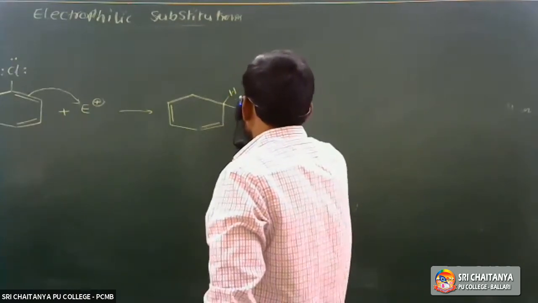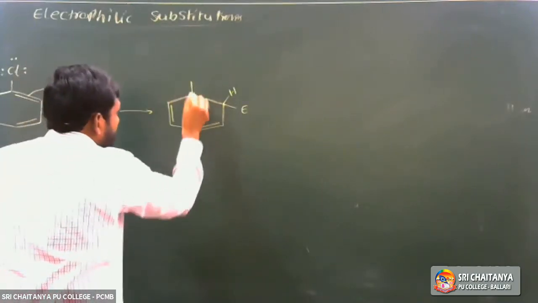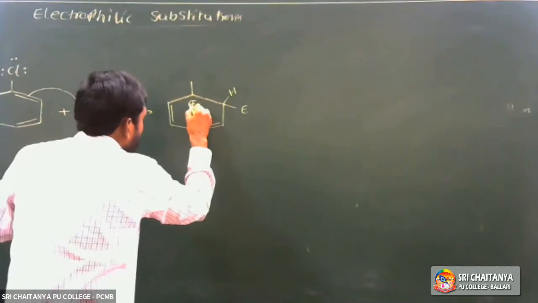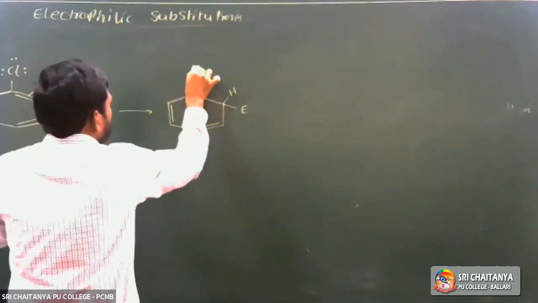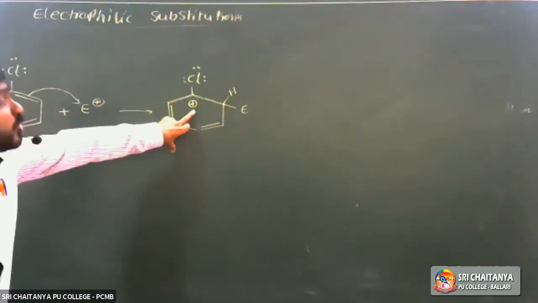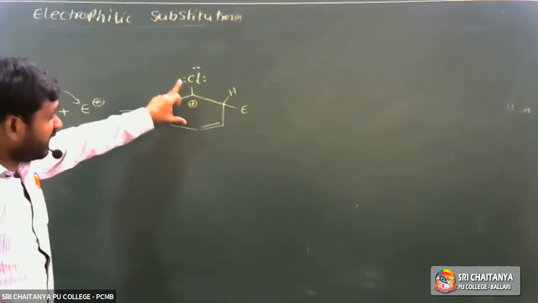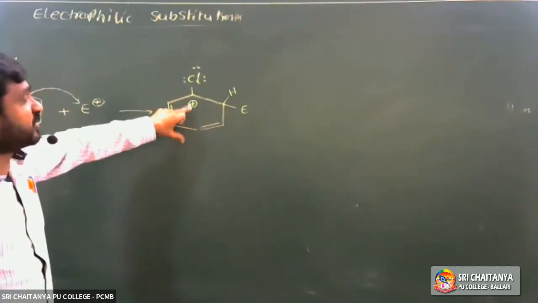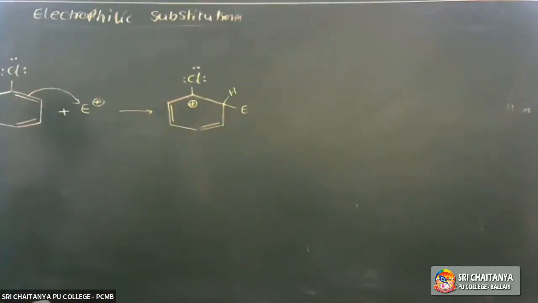Here the electrophile attacks, so these pi electrons are shifted to this carbon. Hence this carbon gets a positive charge. It is called a carbonium ion. Next, it has the halogen atom Cl with 3 lone pairs. So in electrophilic substitution reactions, a carbocation is formed. It is stabilized by resonance.